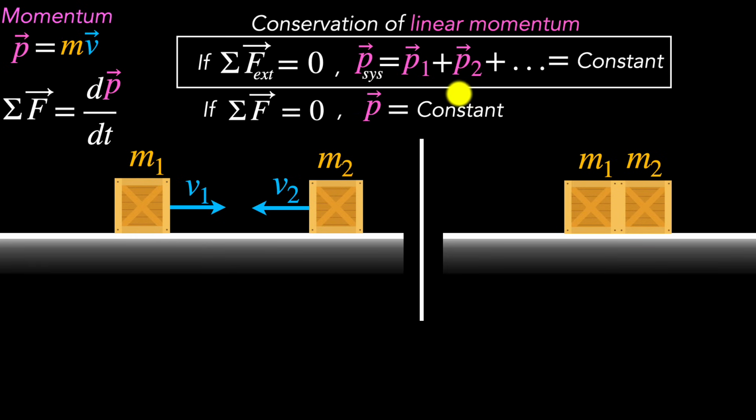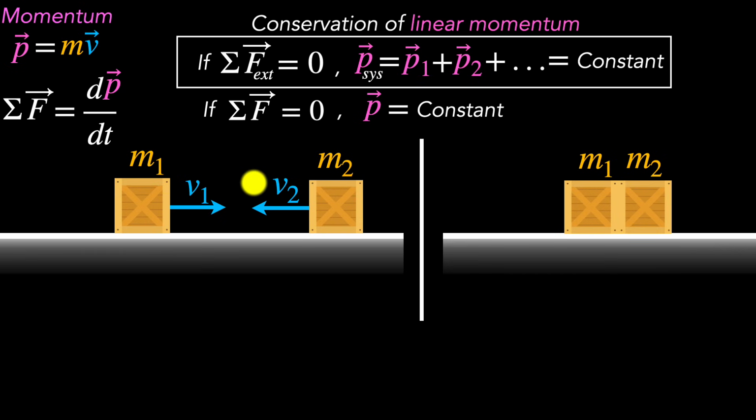So the conservation of linear momentum says, even though they're colliding with each other and their individual speeds are changing and their individual momenta are changing, the momentum of the system stays the same even after the collision because there was no net external force acting on it. That's what this principle says.